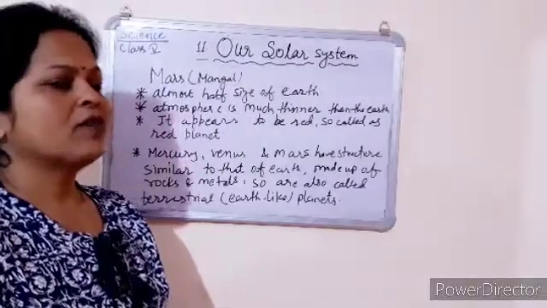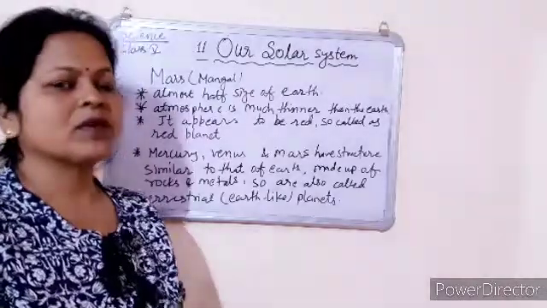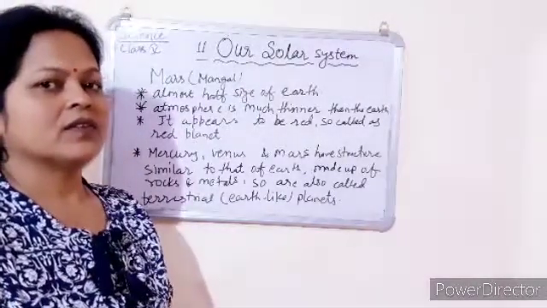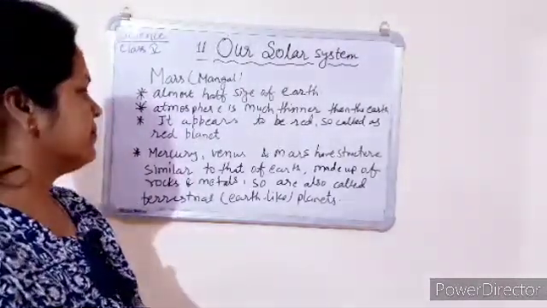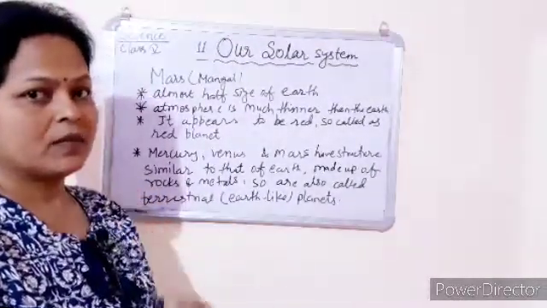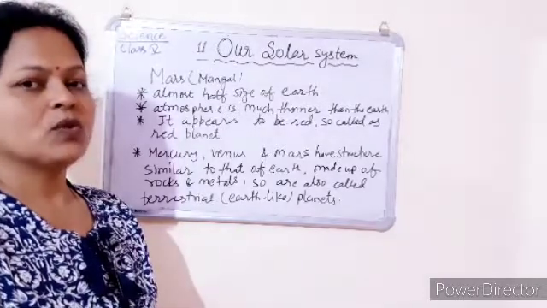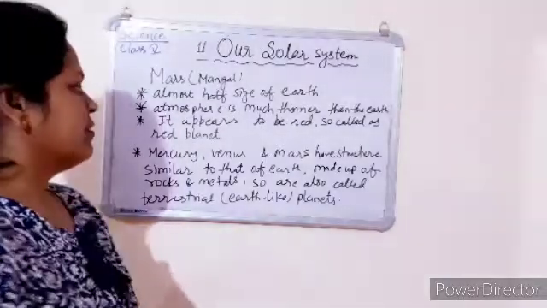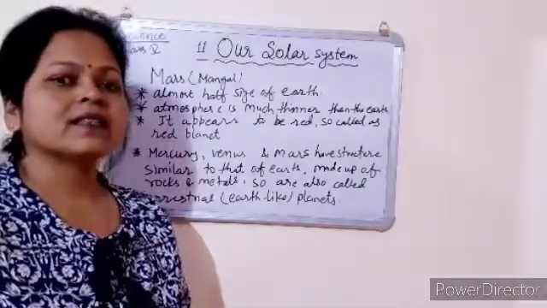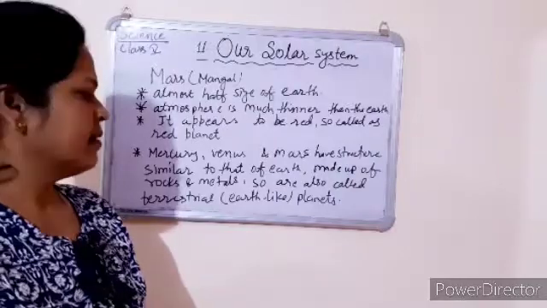But there is no life on Mercury, Venus and Mars because they don't have water on those planets, and they don't have an atmosphere like Earth. So there is no life on Mercury, Venus and Mars, but they are structurally similar to the Earth, so they are called terrestrial planets.